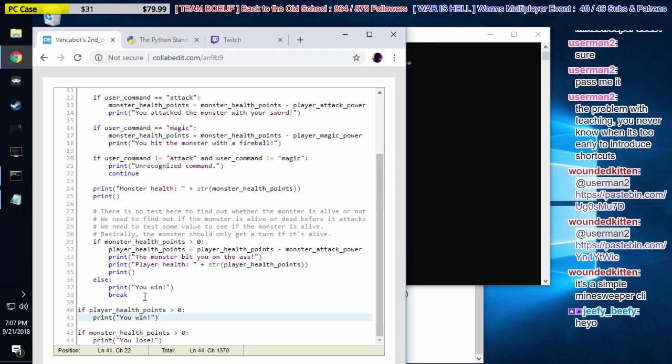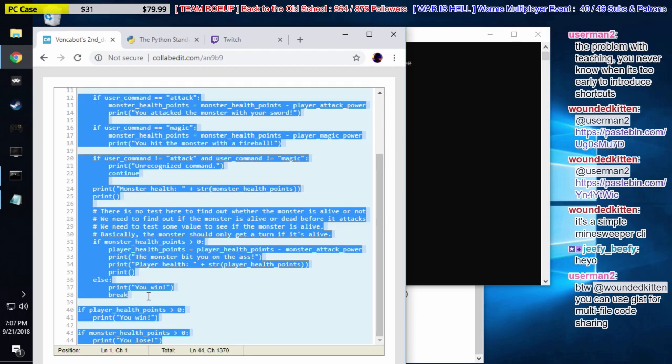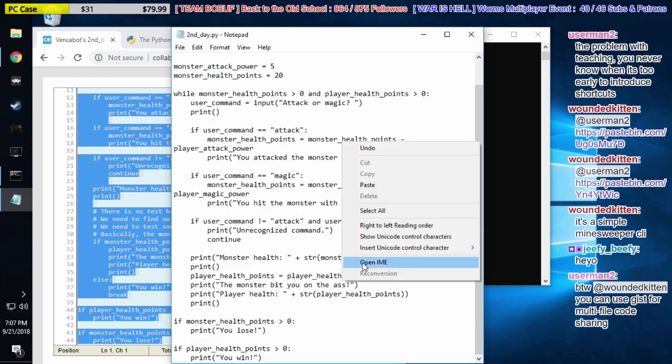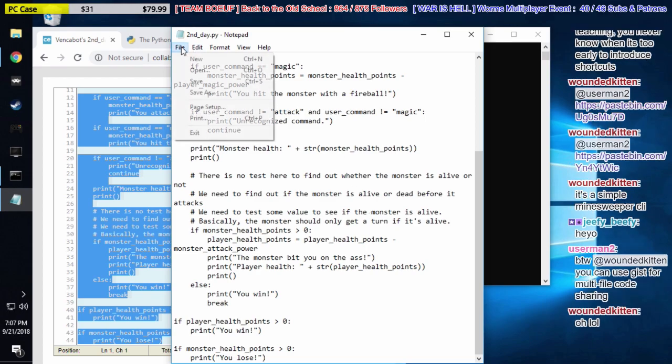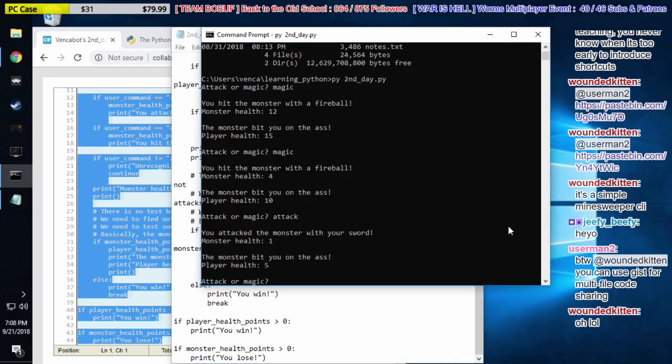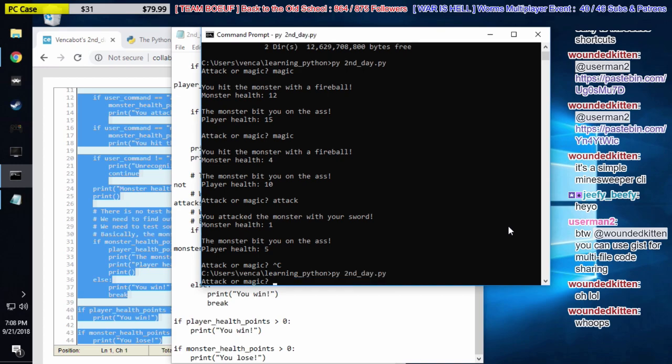So what would happen now? Let's actually just run this code. Let's copy and paste all this code. I'm going to use Control A and then Control C, and I go over here to Notepad in my second day pie, and just make sure you copy it and save it, and then we're going to run it. I'll try to run it in my command prompt. Okay, so attacker magic. I'm just going to use magic and I'm going to kill this guy.